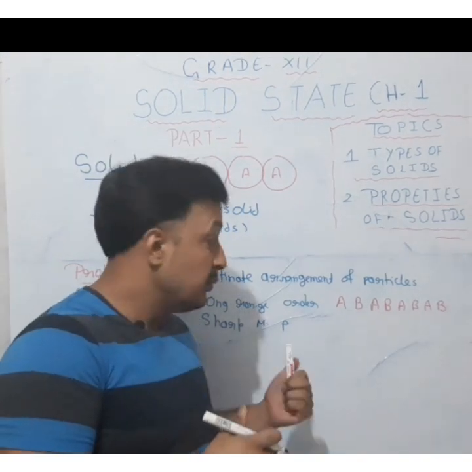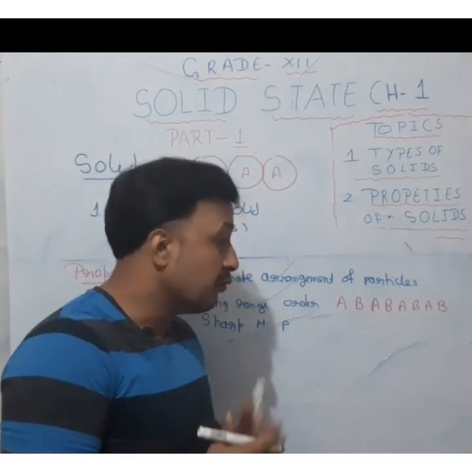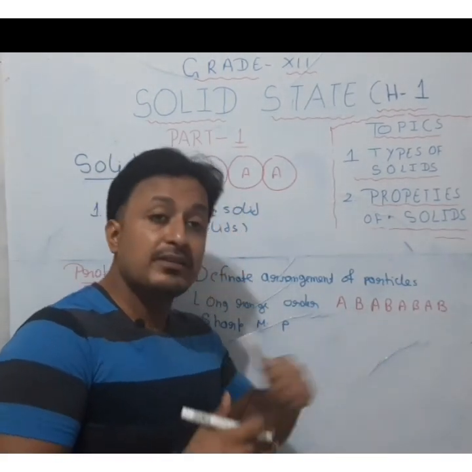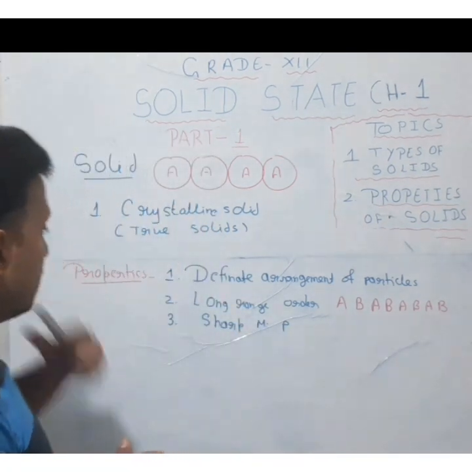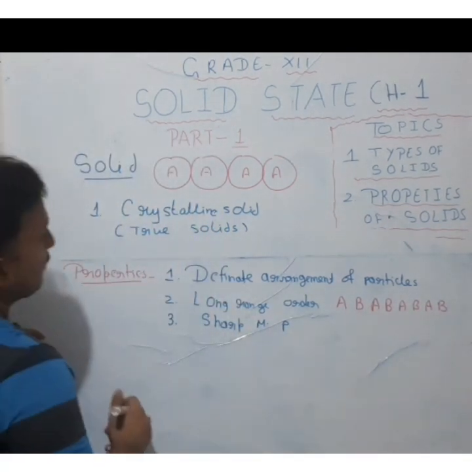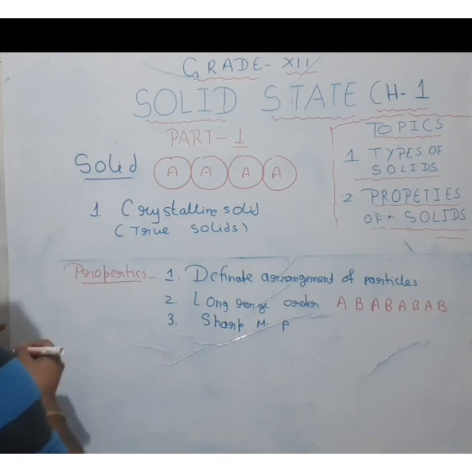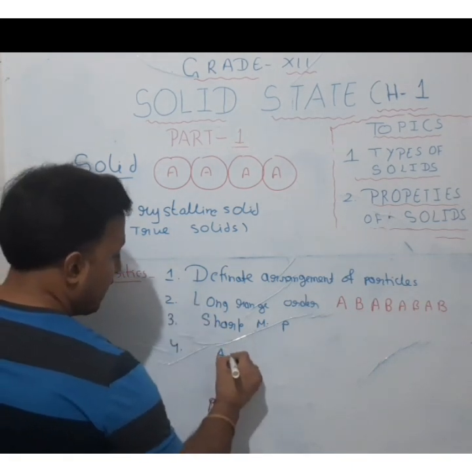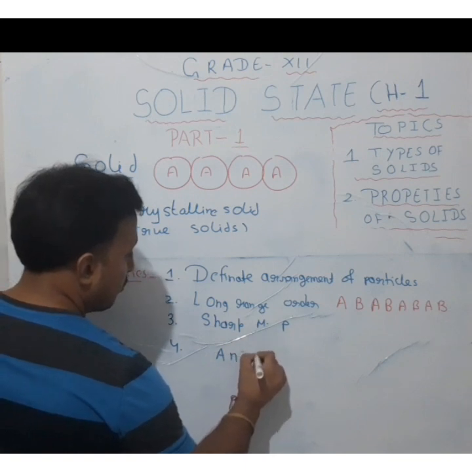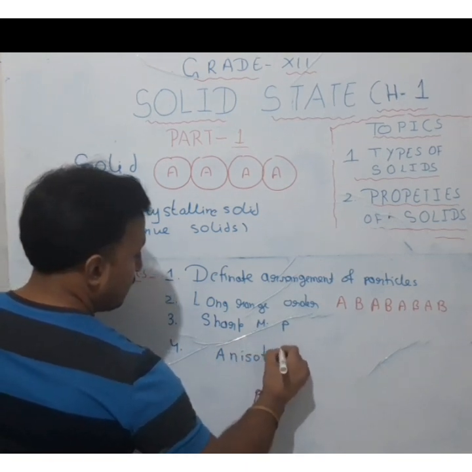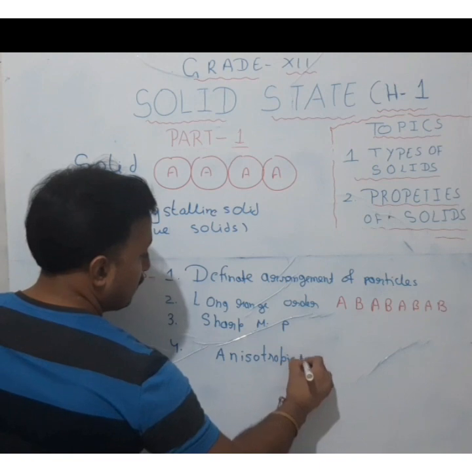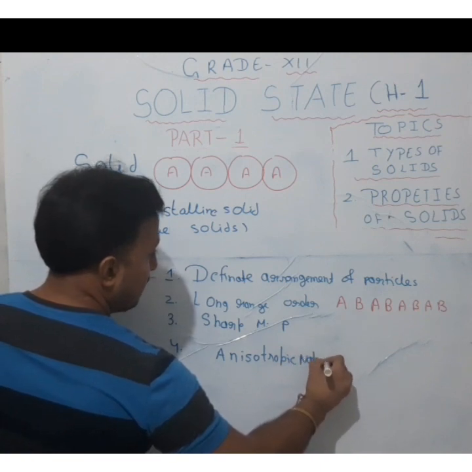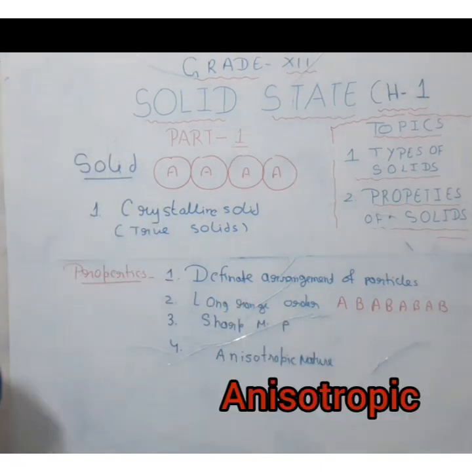It means they will all have the same melting point. Why? Because of the definite arrangement of the particles. So that is one of the properties of crystalline solids. Then it comes to the fourth property, which is very important. They have an anisotropic nature. That is, crystalline solids will have an anisotropic nature.